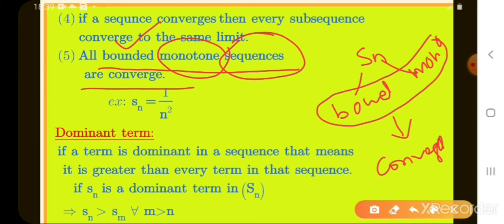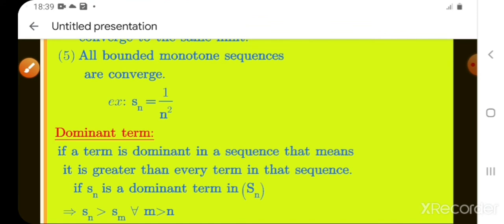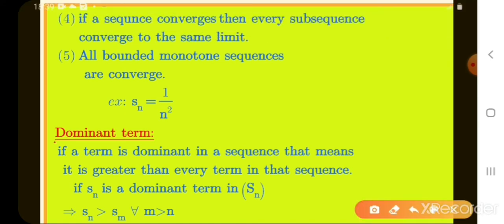What is the meaning of this? Sn is a sequence, and what we have? Sn is bounded and Sn is monotone. Then automatically what we write here? Sn converges. There is no need to check the limit. Okay. Next, dominant term.